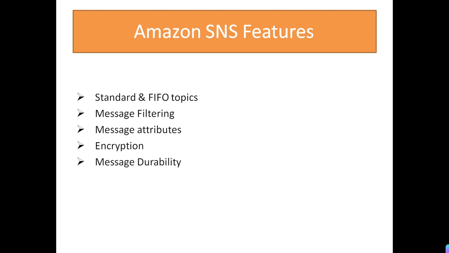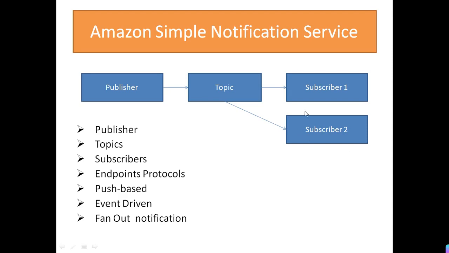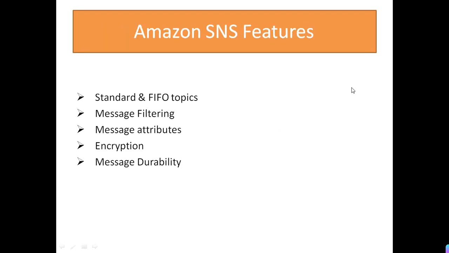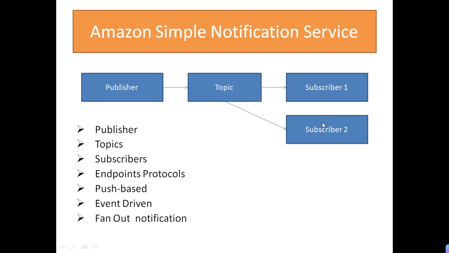The subscriber will receive the subset of messages it wishes to receive by applying a filter policy to the topic subscription. I'll explain by example. Let's assume that subscriber 1 is your administrator email address, and subscriber 2 is your higher management email address, and you have two environments, production and development.